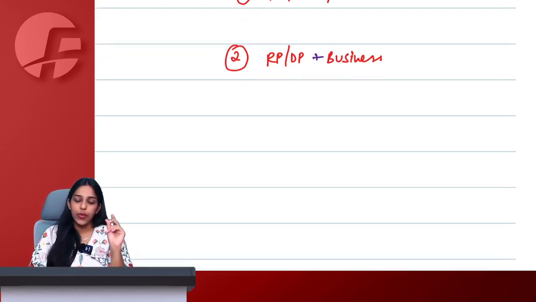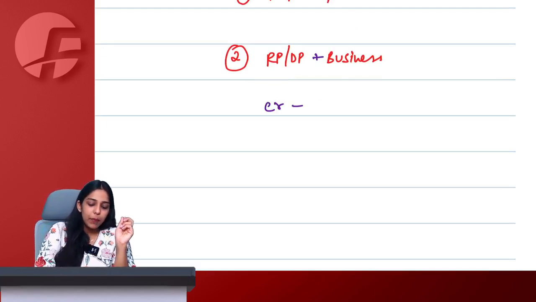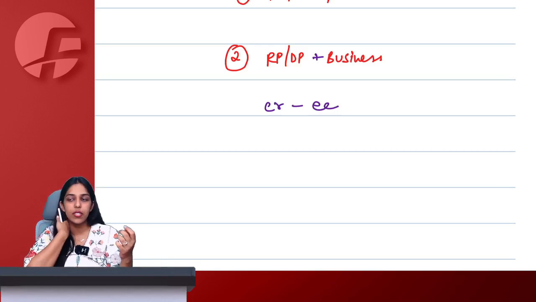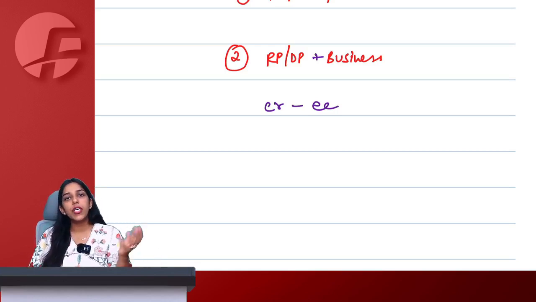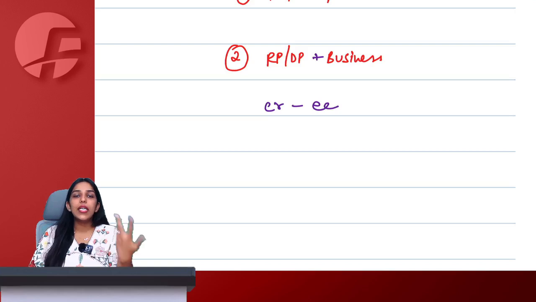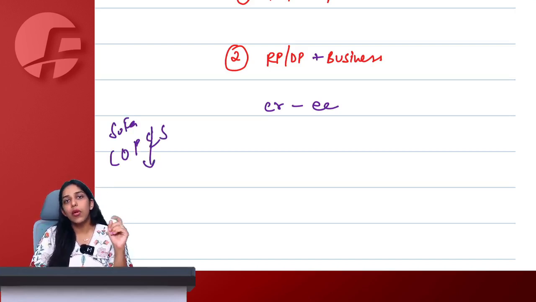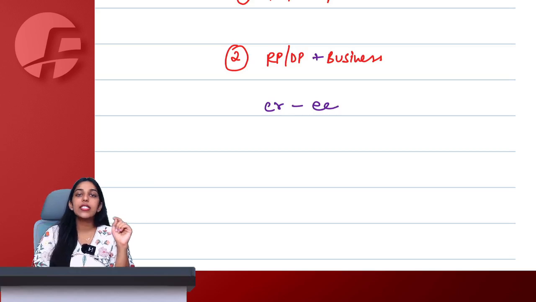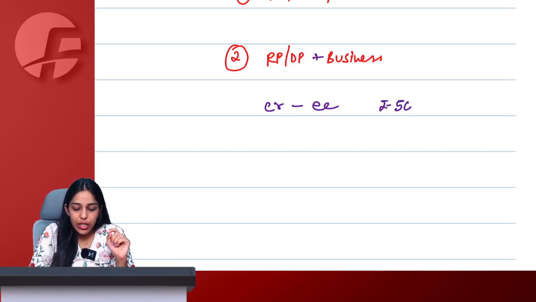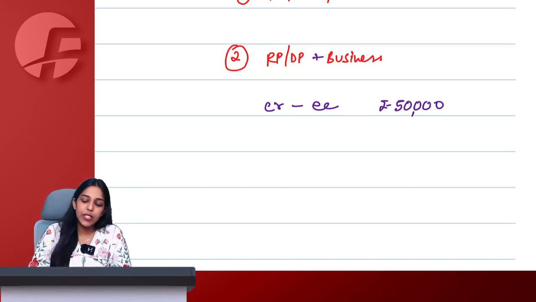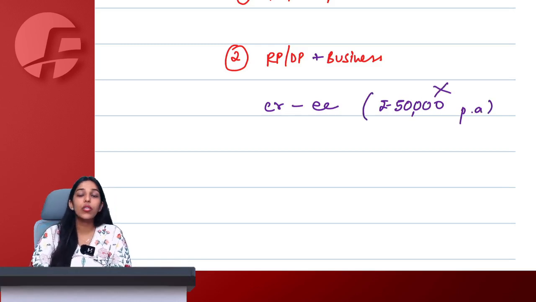There is one exception to it. Relationship between employer and employee. Let's say employer is gifting something to employee, of course related to business only because their relationship is only connected with business. So if an employer is gifting something to employee, it does not immediately become a supply. Here we say that SOFA corps, okay, SOFA corps. E means employer employee. So employer and employee are related persons. But if an employer is gifting anything up to 50,000 rupees or anything which is equivalent to 50,000 rupees per annum, we don't treat it as supply.